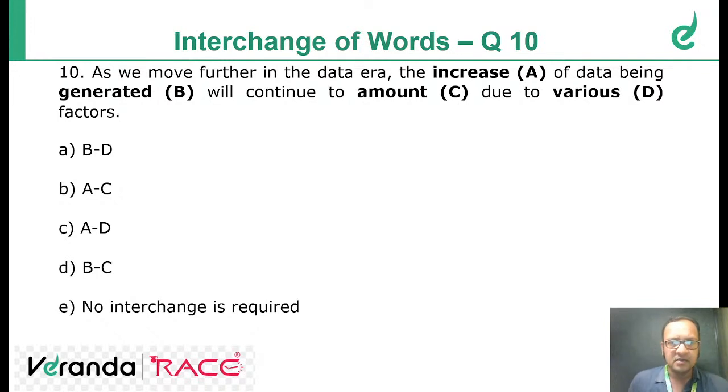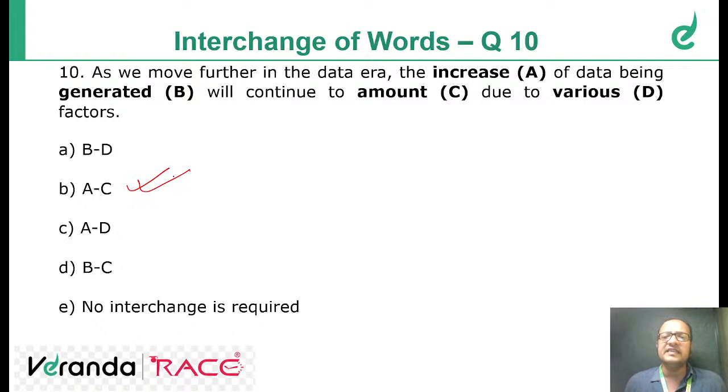As we move further in the data era, the increase of data being generated will continue to amount due to various factors. Okay. Somebody says B. Kishore, Vignesh say AC. As we move further in the data era, the amount of data, very good. That's correct. AC is the answer. I'll explain for everyone.